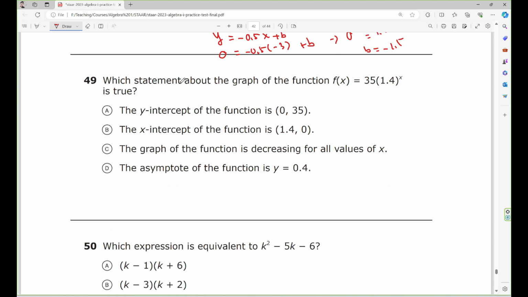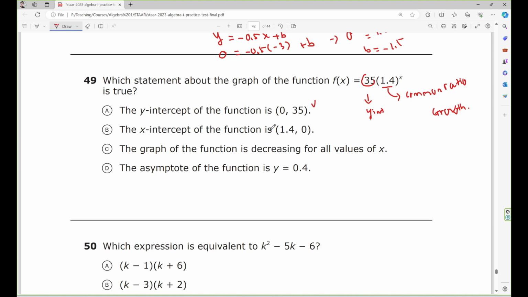Number 49. Which statement about the graph of the function f of x is true? This is the y-intercept. This is the common ratio. Because this is greater than 1, so this should be growth. 1.5 greater than 1. So this is a growth function. Now the y-intercept of the function is x equals 0, y equals 35. Yes, it could be true.